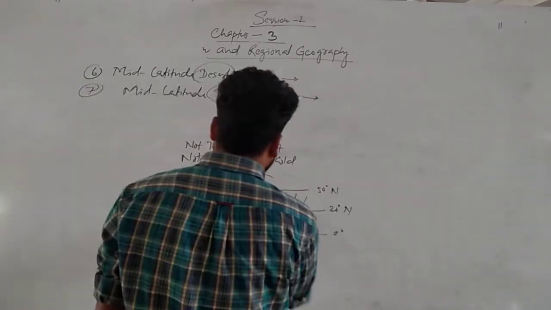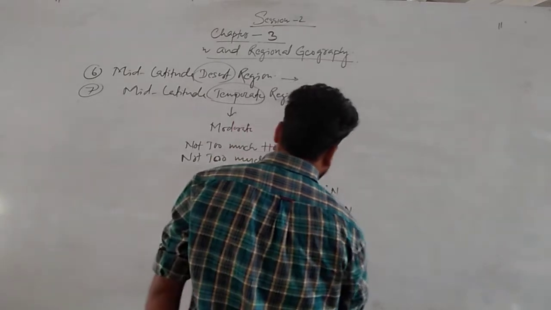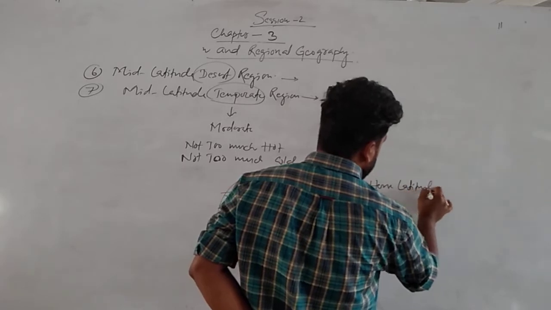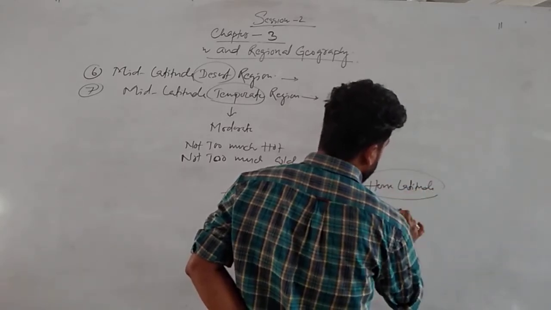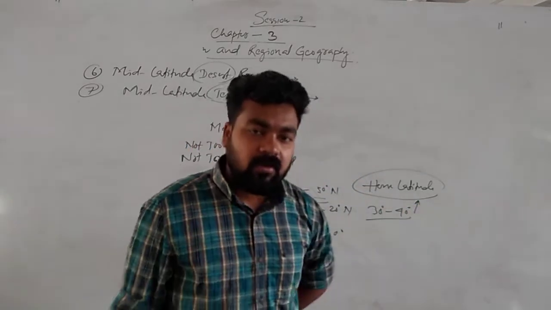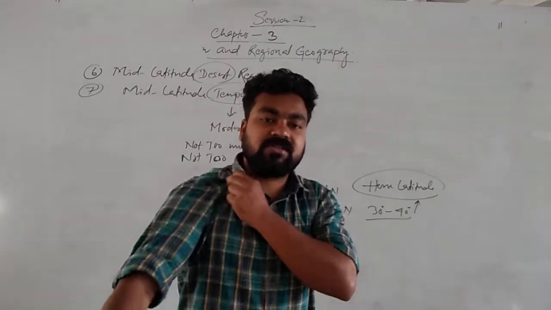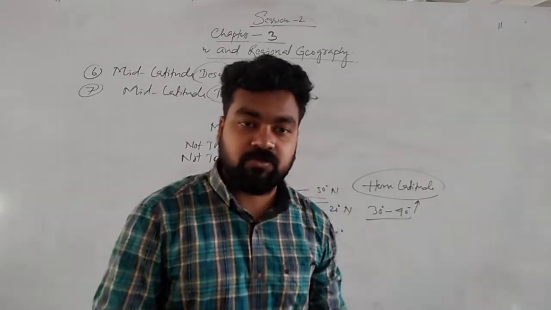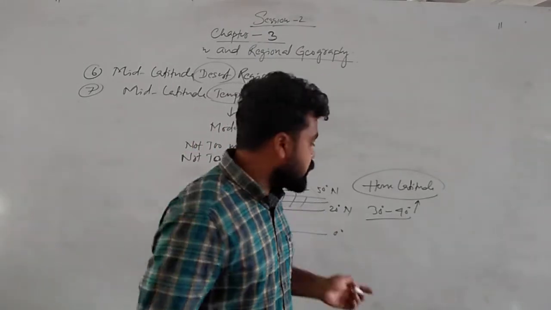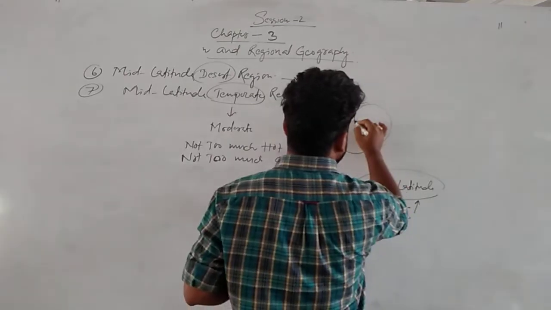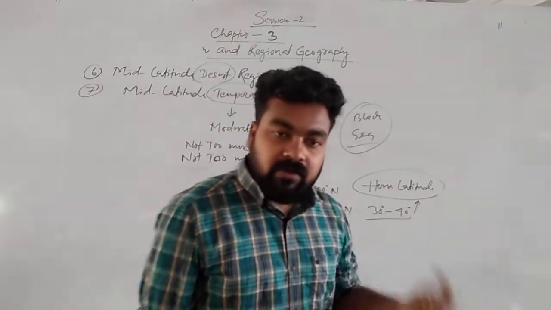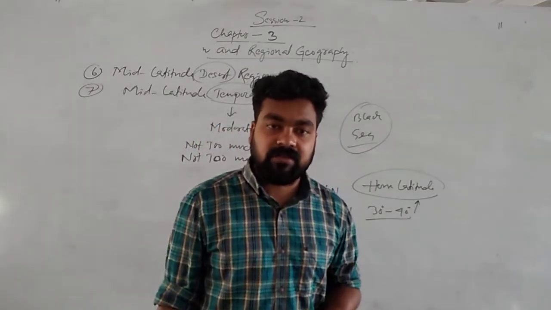Here also we can find 30 to 40 degree latitude, which is called the horse latitude. So now the question comes, why do we call 30 to 40 degree latitude the horse latitude? Because there is a story: during the 13th, 14th century, the British merchants used to roam here and there for business purposes. One sea is there, the name of the sea is the Black Sea. So when they came to the Eurasian region, at that time, what happens?